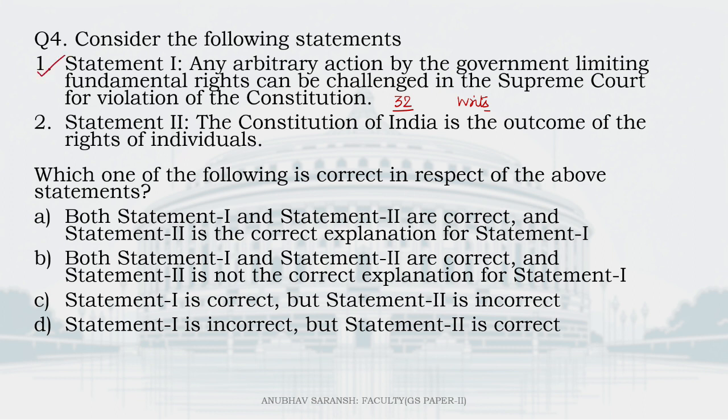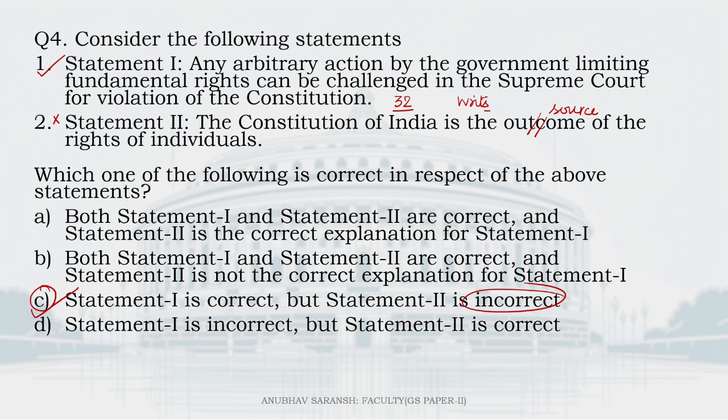Statement 2. The Constitution of India is the outcome of rights of individuals. No, this is wrong. In fact, the Indian Constitution is the source of the rights, not the outcome of rights. The rights are the outcome of the Constitution. So 2 is wrong, and hence, statement 2 is incorrect, which means C is the right answer.